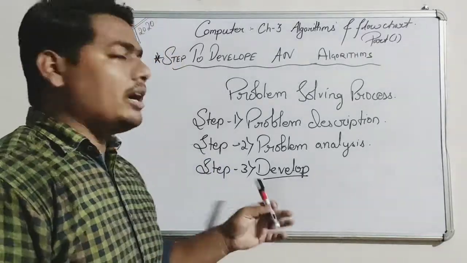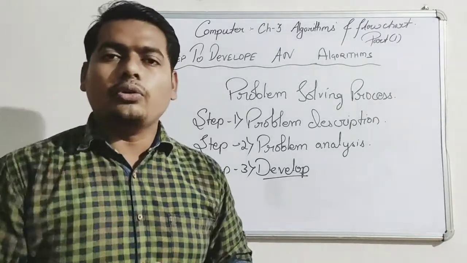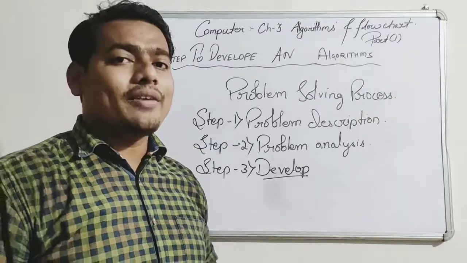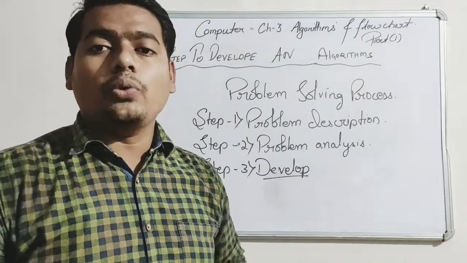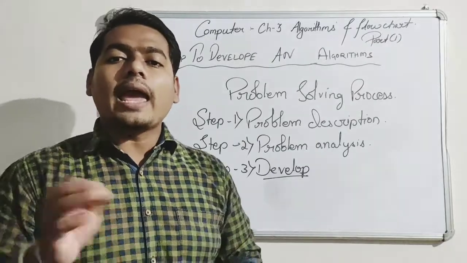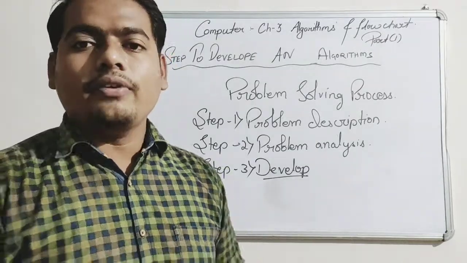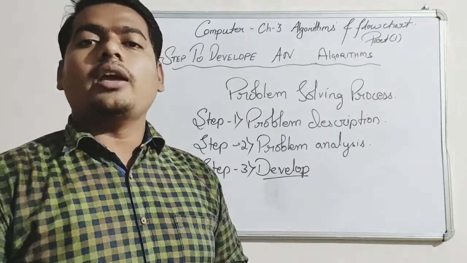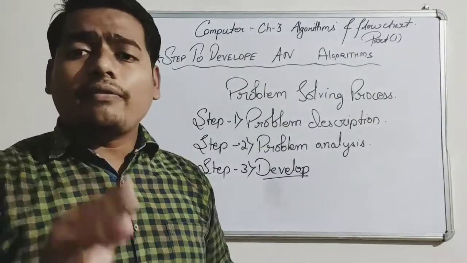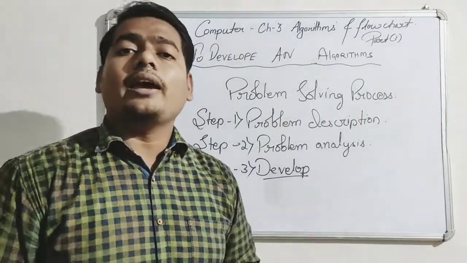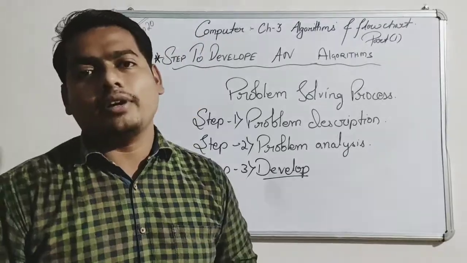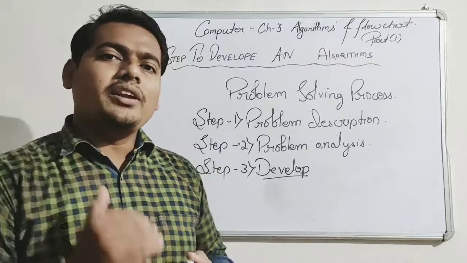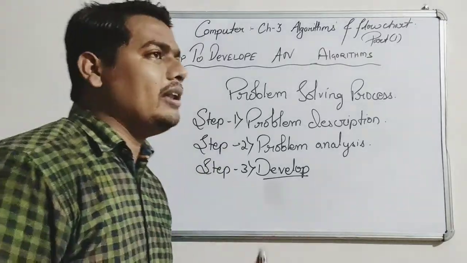Then start writing an algorithm. For example, step 1, pour water in a tea pan. Step 2, add sugar. Step 3, add tea leaves. Step 4, boil the above for a minute. Step 5, add milk and boil it again. Step 6, sieve and serve it. Like that, you can write different steps to develop a high level algorithm.